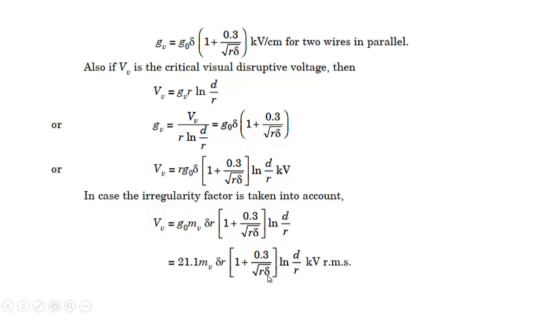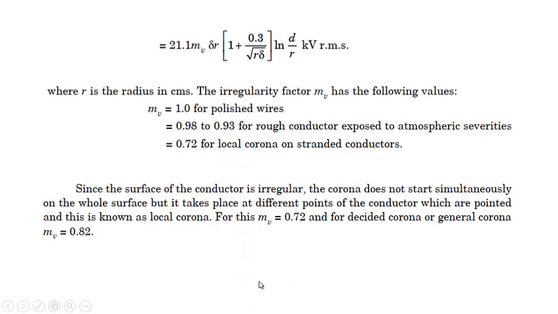The only difference between the critical disruptive voltage and the critical visual disruptive voltage is this term. When you multiply the critical disruptive voltage by this term, you will get the critical visual disruptive voltage. So here MV is equal to 1.0 for a polished wire. It is the irregularity factor, and it is equal to 0.93 to 0.98 for roughened conductors and 0.72 for local corona on stranded conductors. Local corona means corona very close to the vicinity of the conductor.